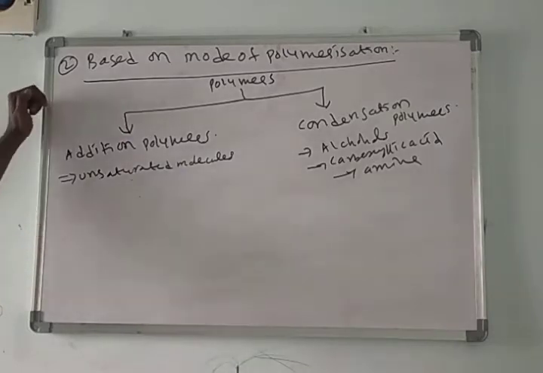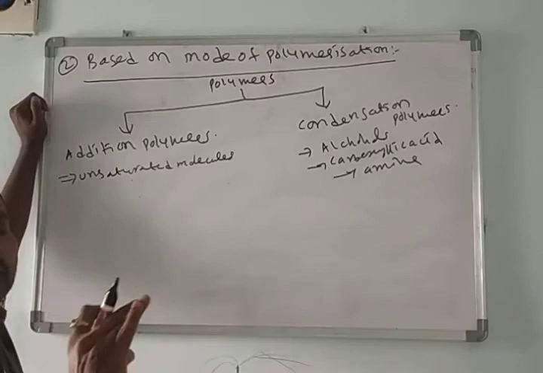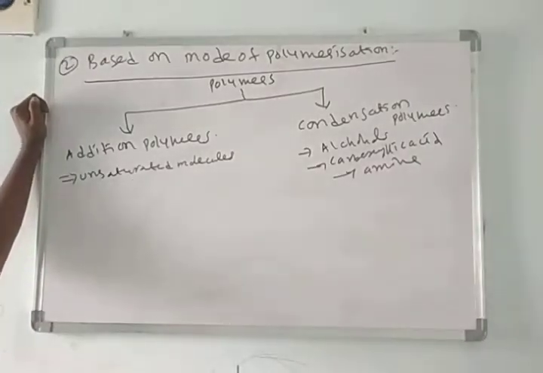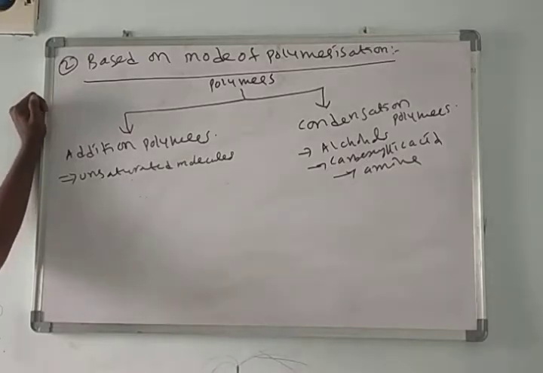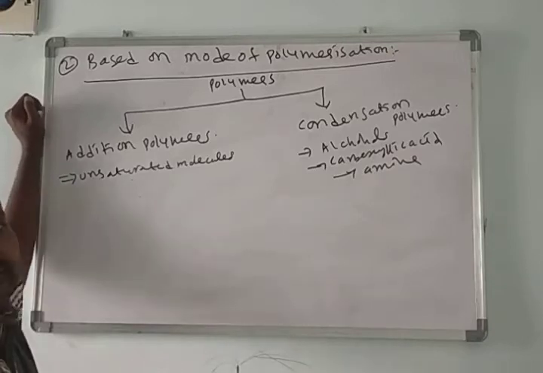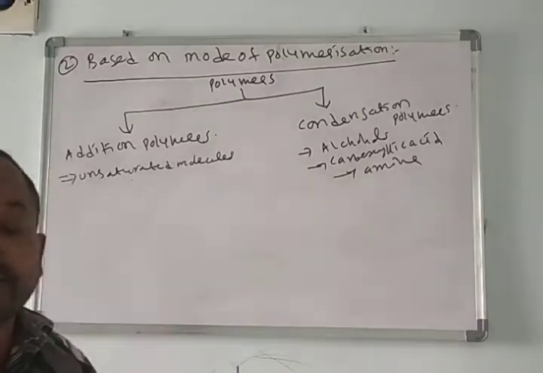What is the meaning of addition? One molecule is added to another molecule without forming a byproduct. We call that addition. The polymer produced through the addition process is called addition polymerization, and the polymer is called an addition polymer. Condensation polymer means the polymer which is produced by